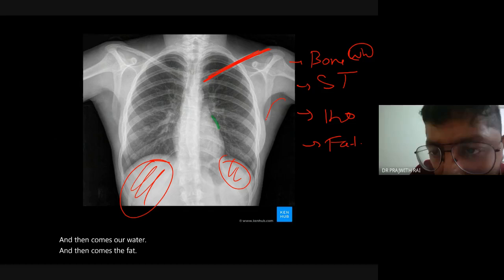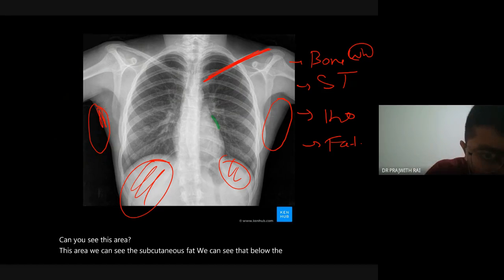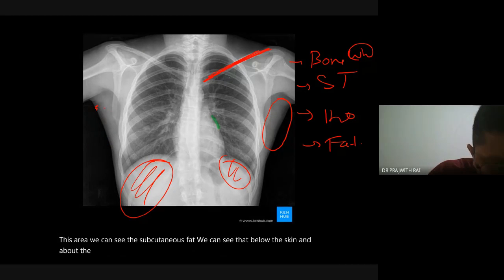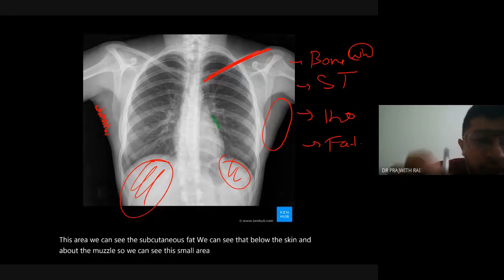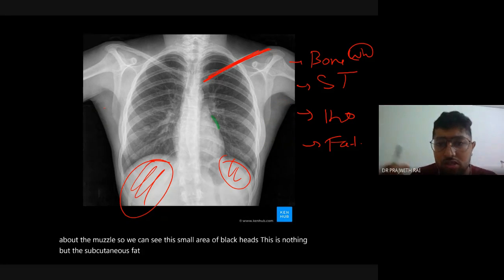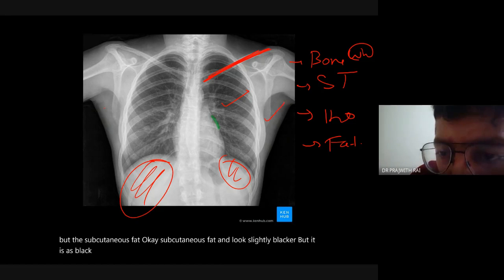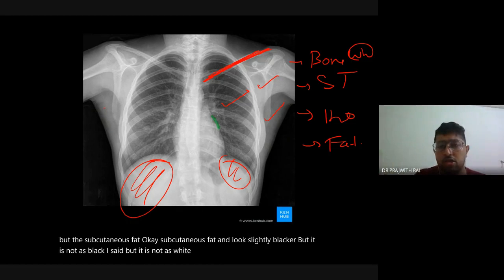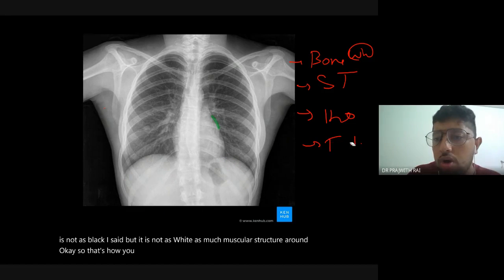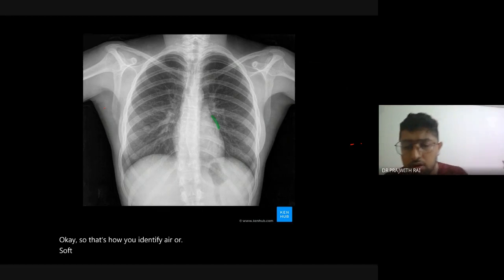Now, can you see this area? Here we can see the subcutaneous fat, below the skin and above the muscle. We can see this small area of black haze. This is nothing but the subcutaneous fat. Subcutaneous fat will look slightly blacker, but it is not as black as air, and it is not as white as the muscular structures around. So that's how you identify air or soft tissue in an X-ray.